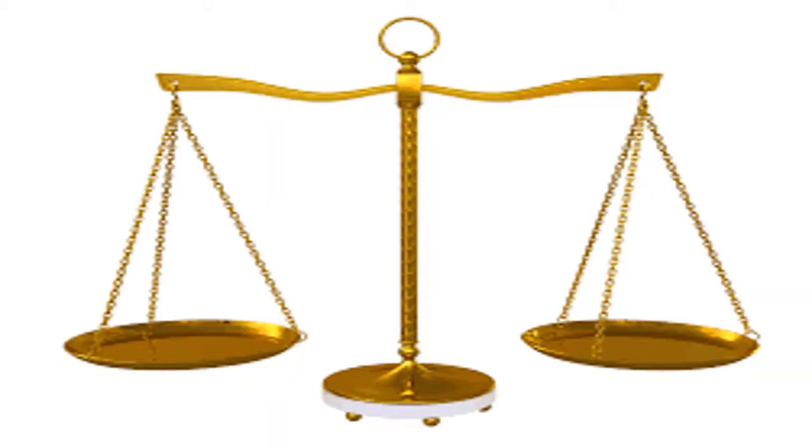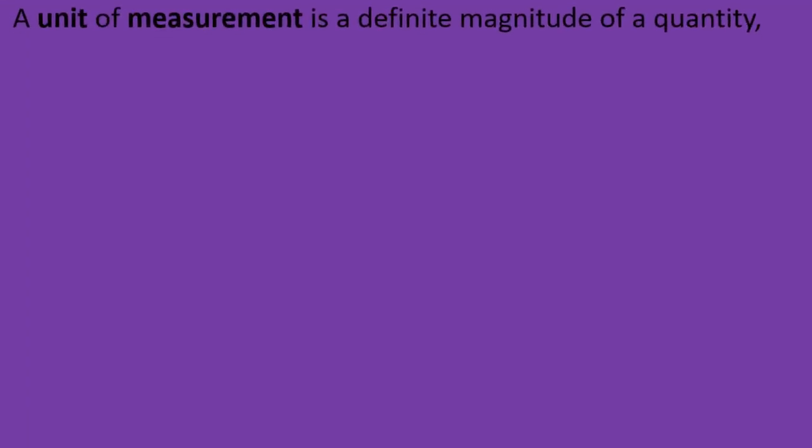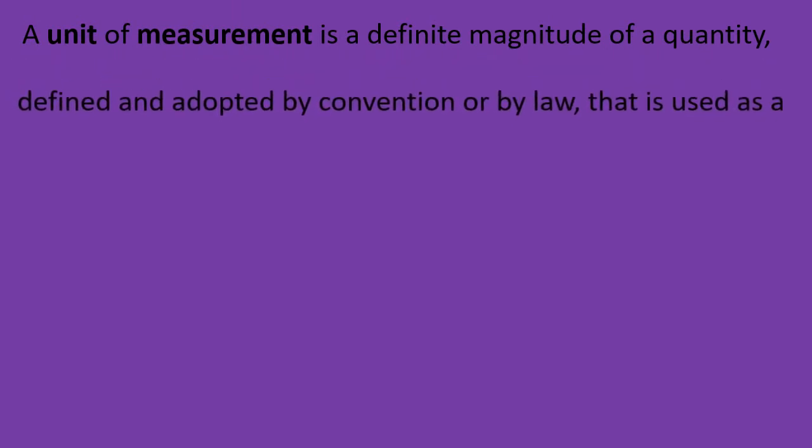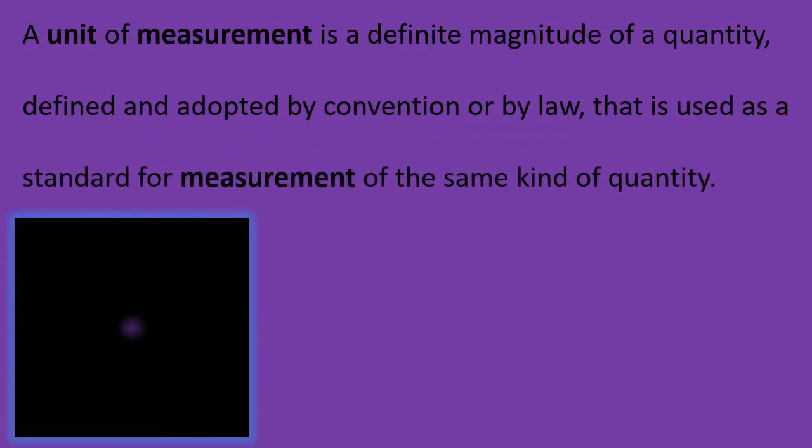Unit of measurement. A unit of measurement is a definite magnitude of a quantity, defined and adopted by convention or by law, that is used as a standard for measurement of the same kind of quantity. Any other quantity of that kind can be expressed as a multiple of the unit of measurement. For example, a length is a physical quantity.